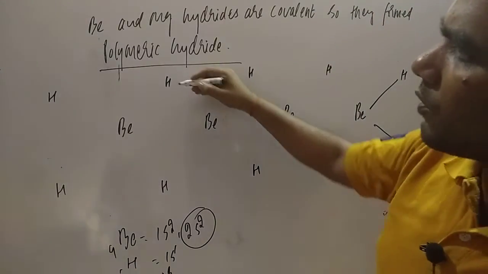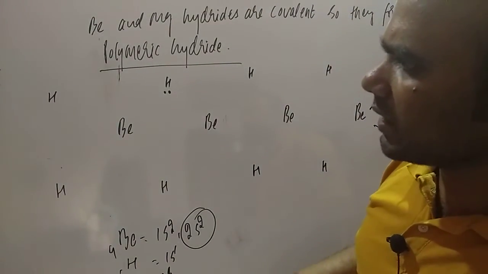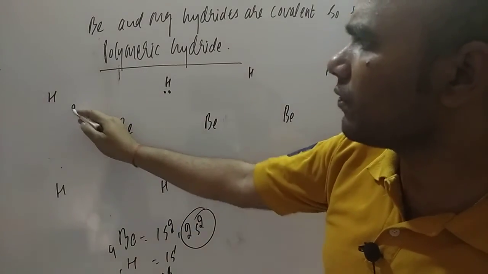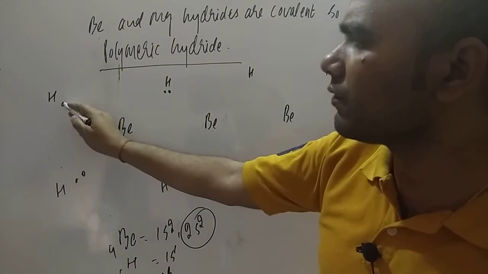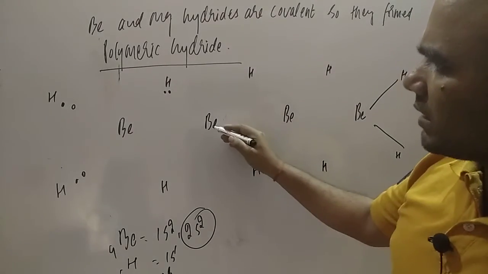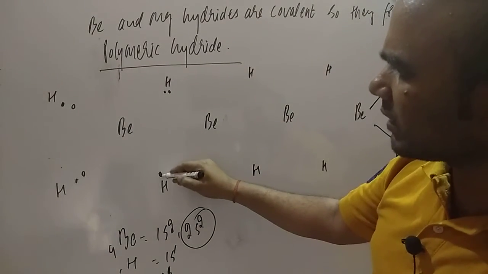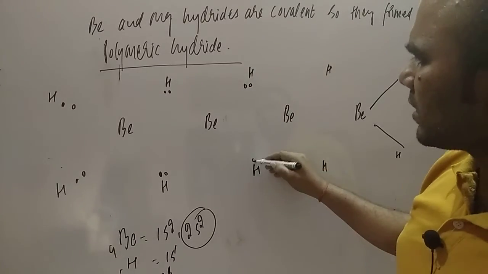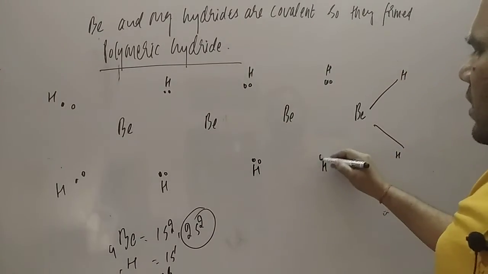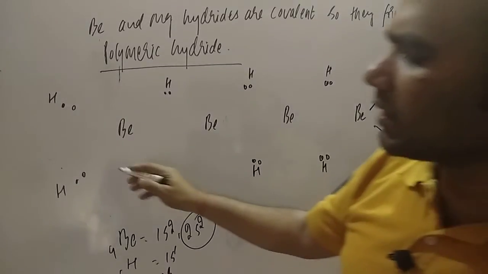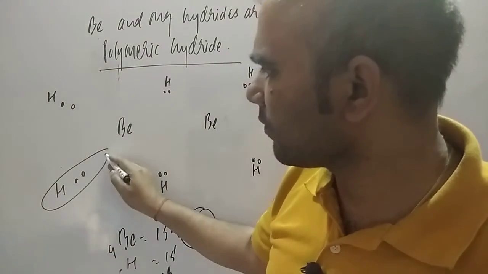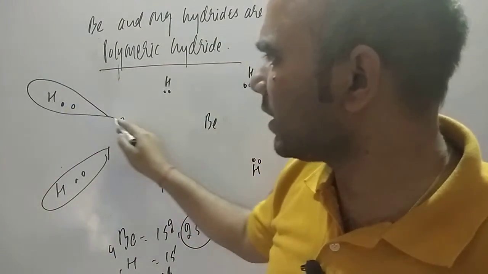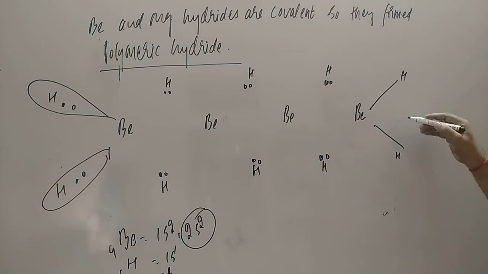So here you can put 2 electrons, and here 1 electron, one from hydrogen, one from beryllium. For this one it is giving 2 electrons here. Here also you can have 2 electrons, here 2 electrons, here 2 electrons. So here they are forming covalent bonds, there is no doubt about it. A normal bond is being formed here.